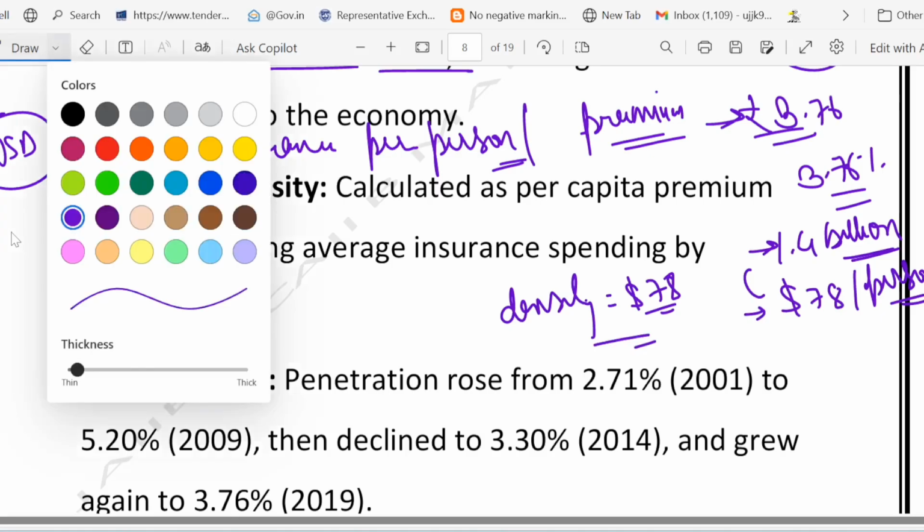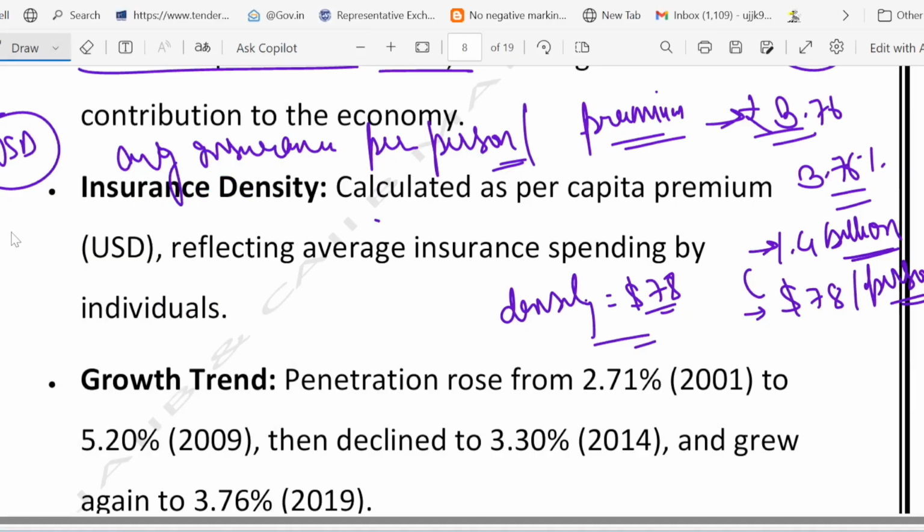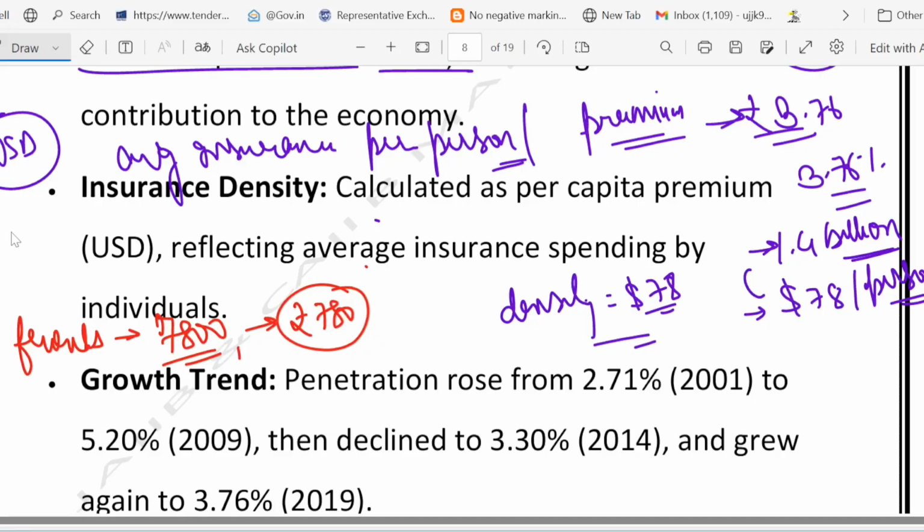One more thing I want to tell you: suppose 10 friends are there, let's take a real life example. 10 friends are there and they pool 7,800 rupees for insurance. So what is each person's density? It is nothing but 780, right? That is called density, meaning average insurance per person.